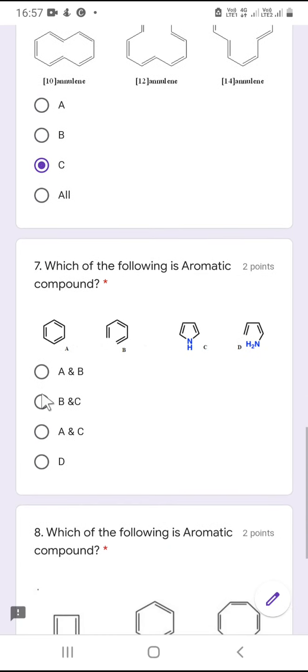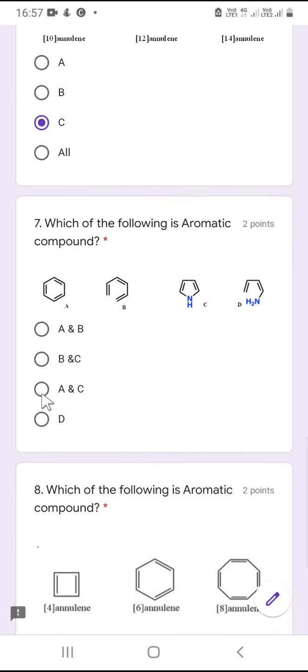Okay, now question number 7: which of the following is an aromatic compound? Friends, the question was very simple and you need to search for the two compounds which are aromatic. So benzene is aromatic, there is no doubt. B is not a cyclic compound, it's an acyclic compound because there is no bond over here. So this is a non-aromatic compound. How about C?